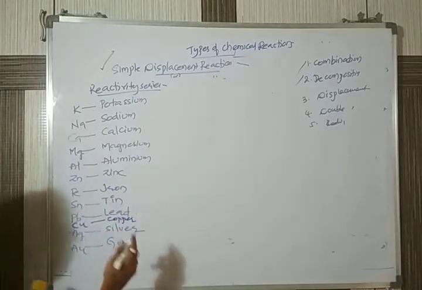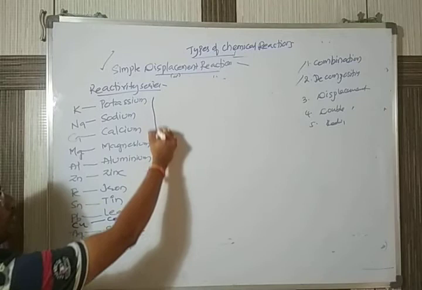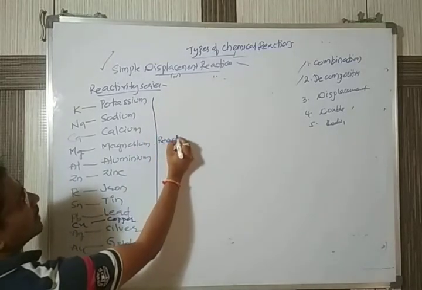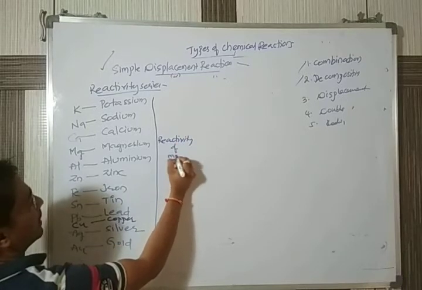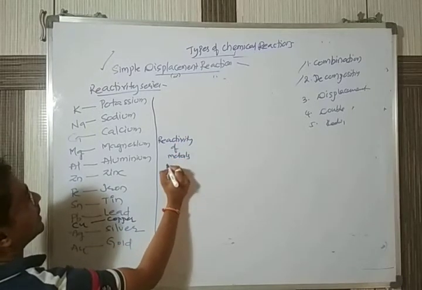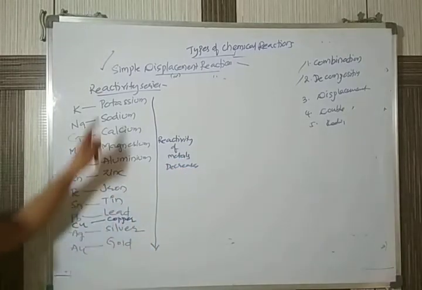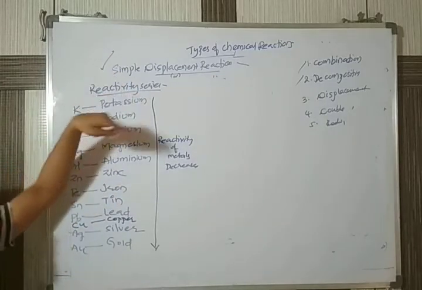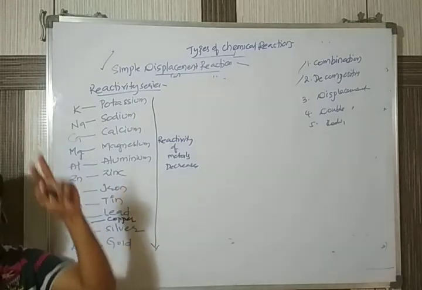As you move from top to bottom, the reactivity of metals decreases. Among these, the elements at the top of the series are highly reactive. The elements at the bottom of the series are less reactive.